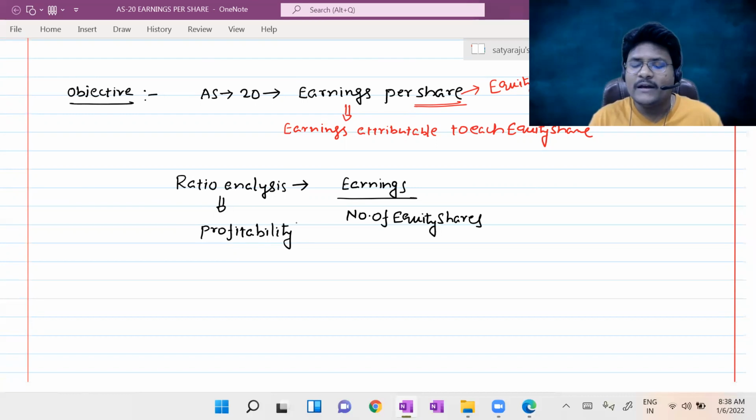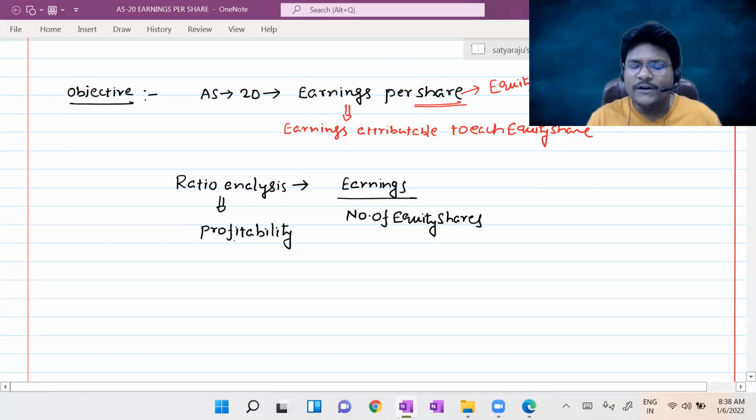Profitability ratios are there. So in the chapter on financial management, you will get a clear-cut idea. I'm not the right person to talk about all such things. The financial management faculty will discuss all such things clearly, no worries. But for the time being, you can easily understand that this ratio is a profitability ratio.